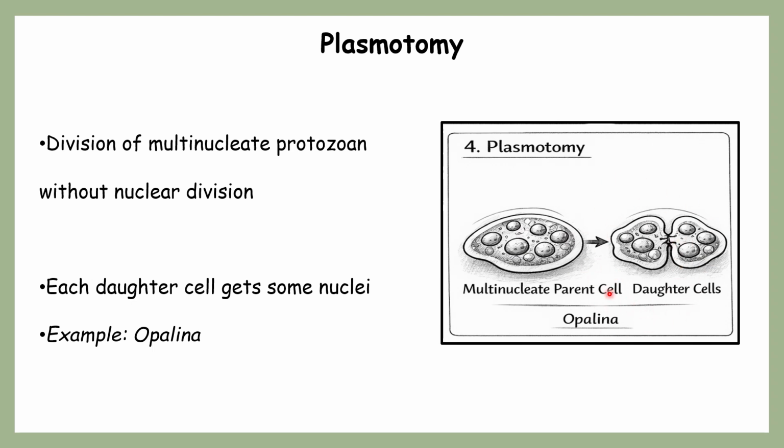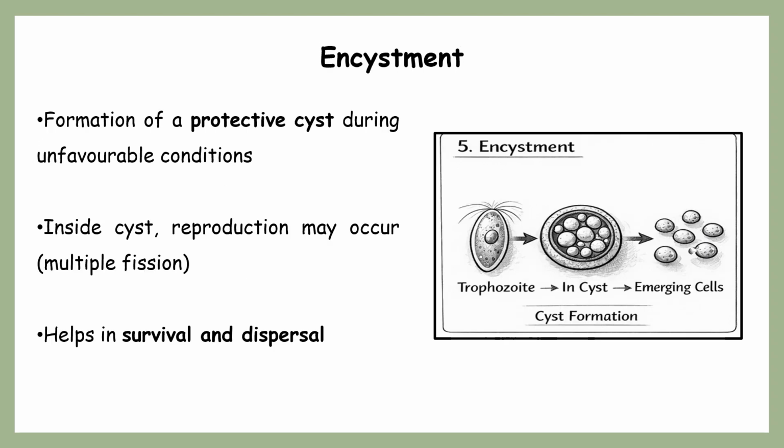They are not going to get an equal number of nuclei. Some daughter cells might get fewer nuclei, some might get a few more. Okay, so that is the characteristic of plasmotomy. Each daughter cell gets some nuclei. So this is also one type of asexual mode seen in a few protozoans.